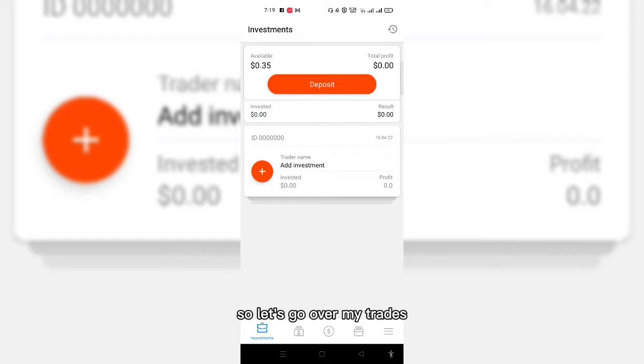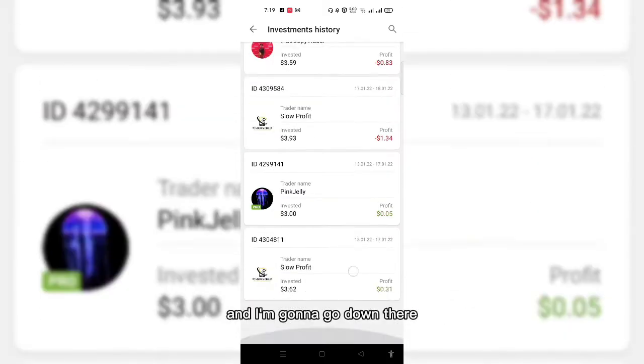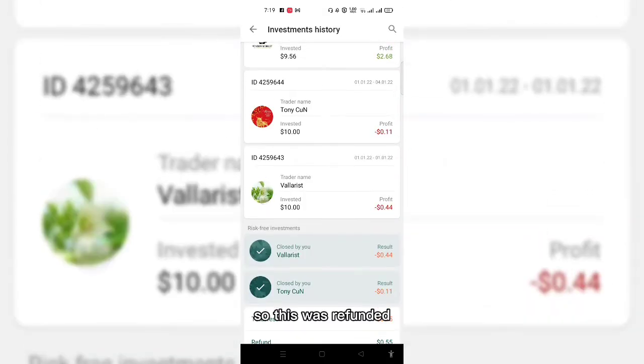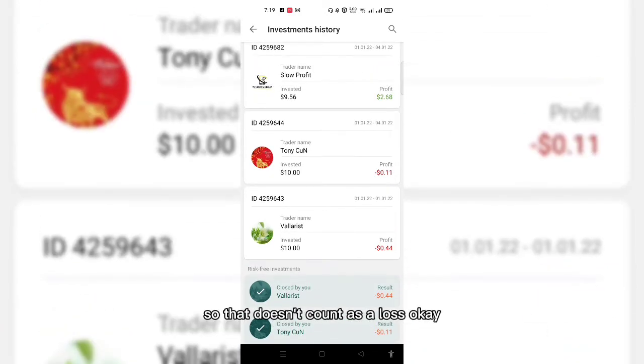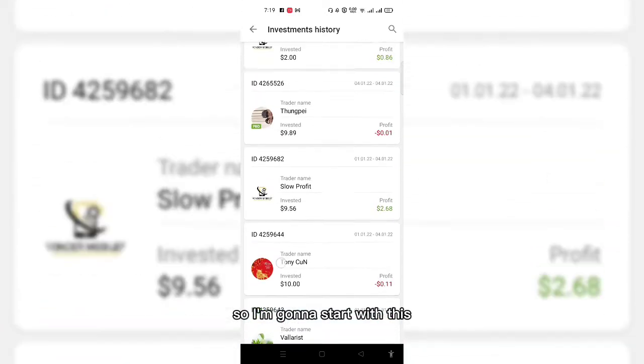So let's go over my trades. I'm going to go into investment history and go down there. This was refunded, so I'm not going to count 0.11 and 0.44. As you can see, a refund of 0.55. I get the refund, so that doesn't count as a loss. Okay, so I'm going to start with this.